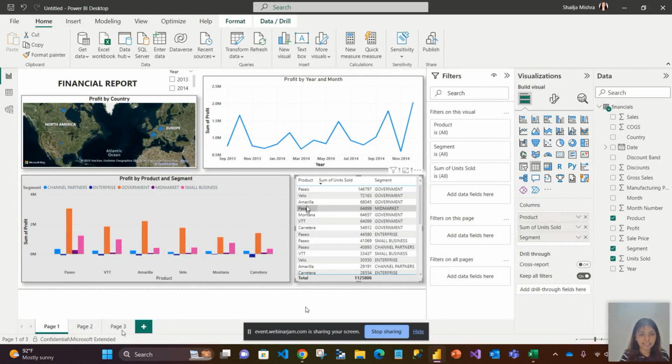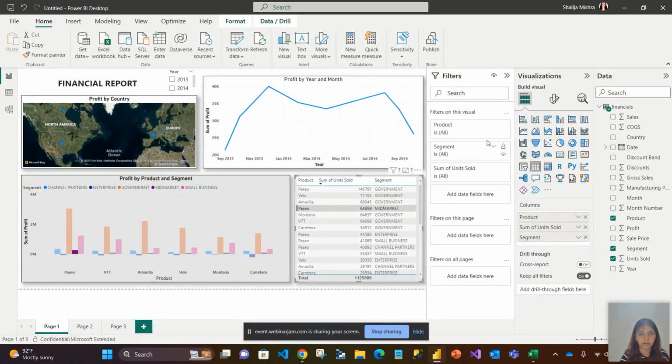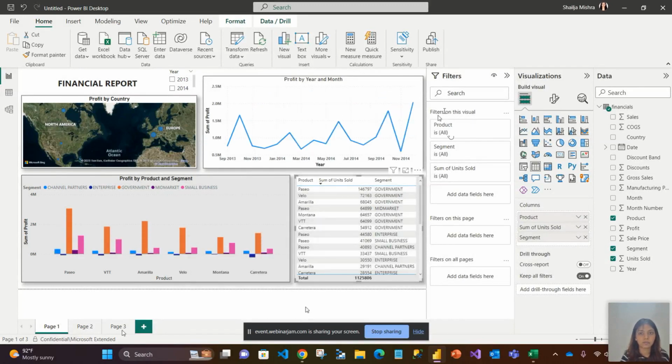So if you see, I selected on Peso. If I go here again, remember we had this thing, filter on this visual, filter on this page, and filter on all pages. So this is the filter on the visual. If I click here again, it is showing me it is all. So these are all the different features very easily available in Power BI. And I must say that creating a dashboard has become very easy for a data analyst using such tools.